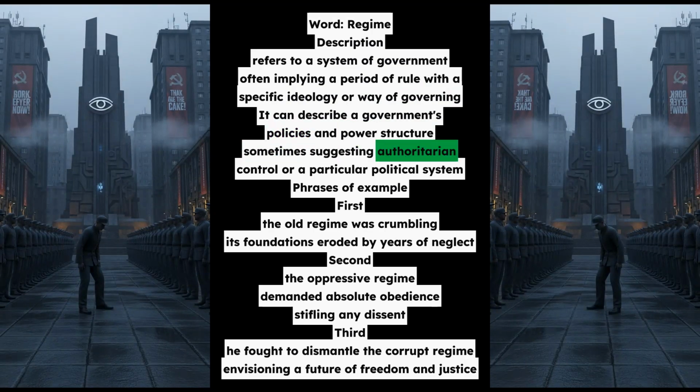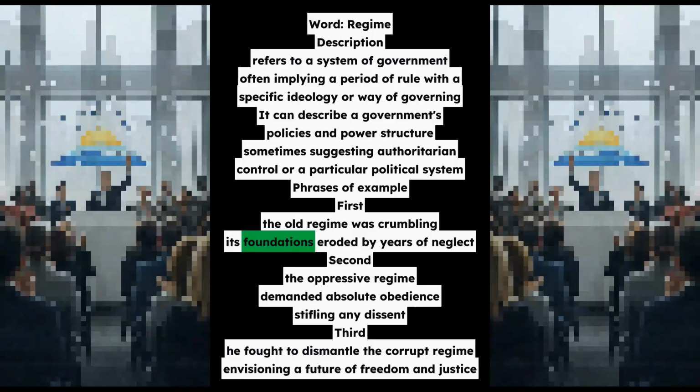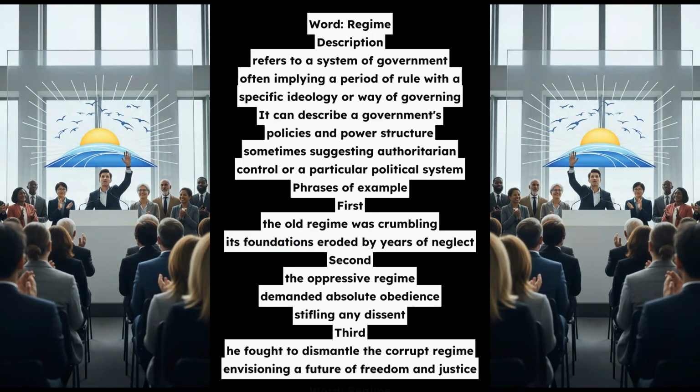Phrases of example. First, the old regime was crumbling, its foundations eroded by years of neglect. Second, the oppressive regime demanded absolute obedience, stifling any dissent. Third, he fought to dismantle the corrupt regime, envisioning a future of freedom and justice.